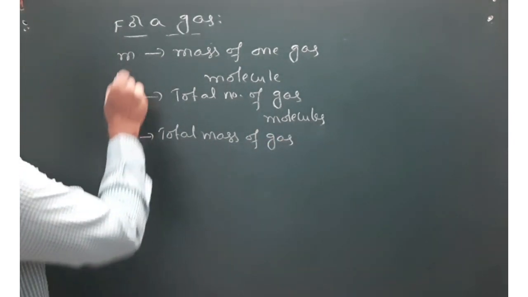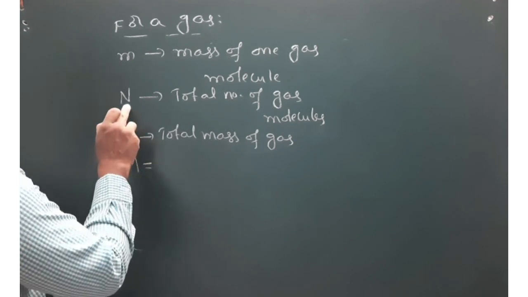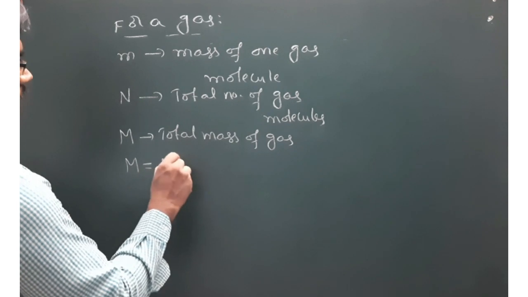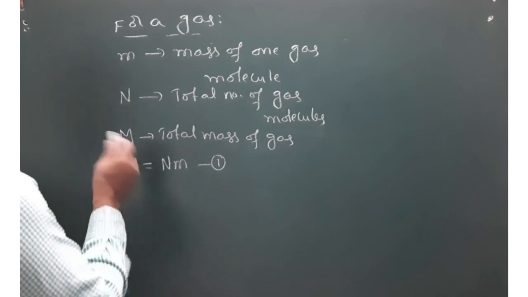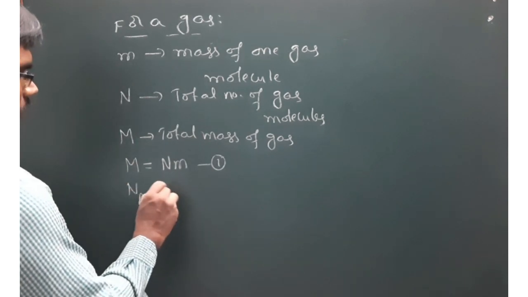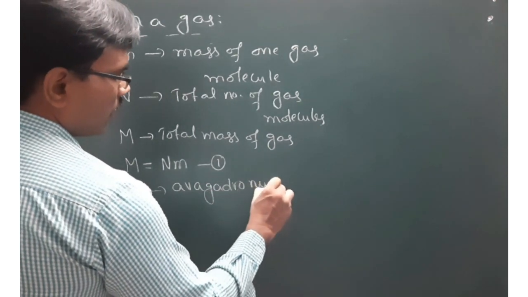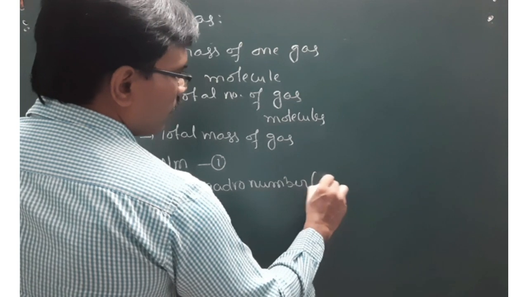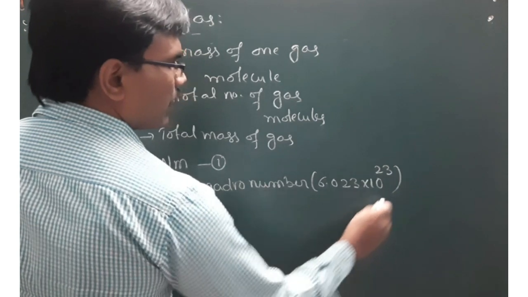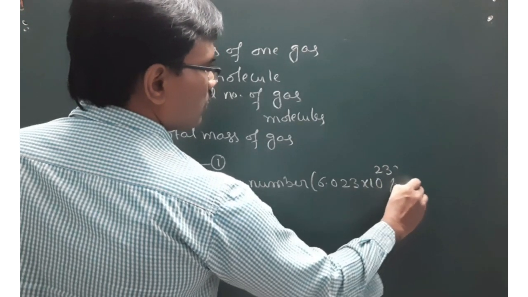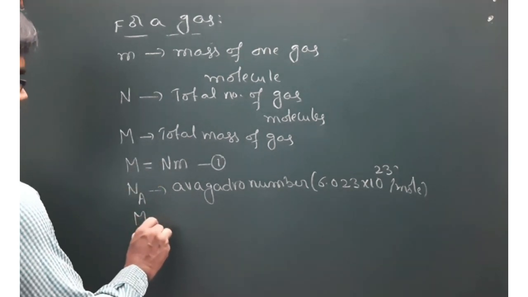Now what can be the relationship between these parameters? Total mass can be written as total number of molecules into mass of one molecule, right? So this is one important relation between number of molecules and mass. Next, N suffix A is for Avogadro number. What is the value of Avogadro number? It is 6.023 into 10 power 23 per mole, right? It is per mole.